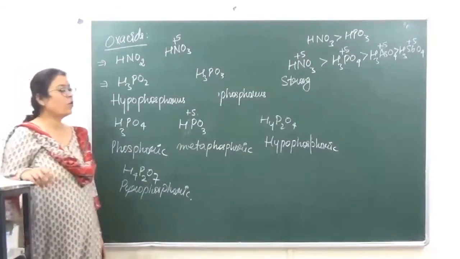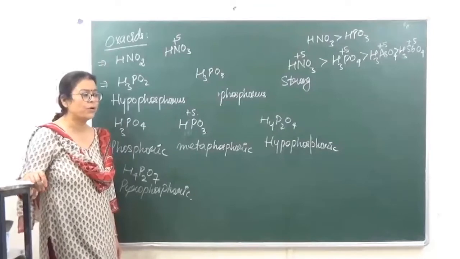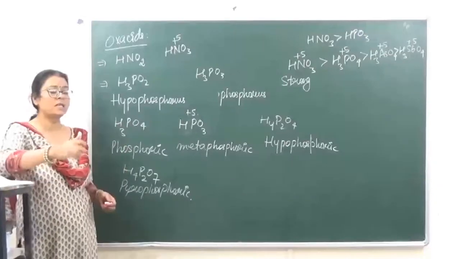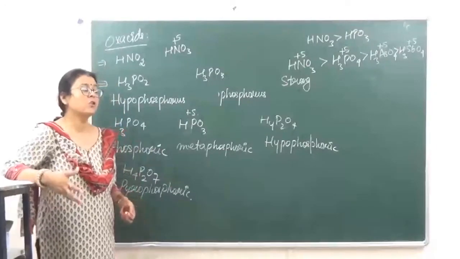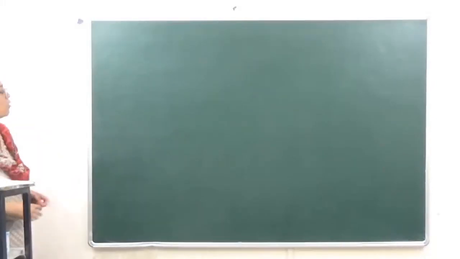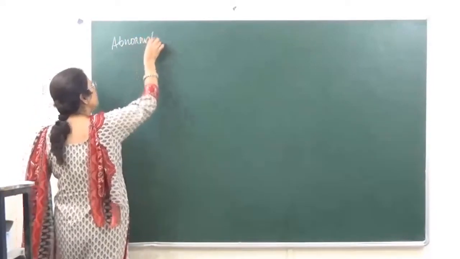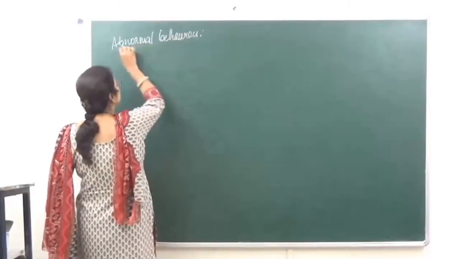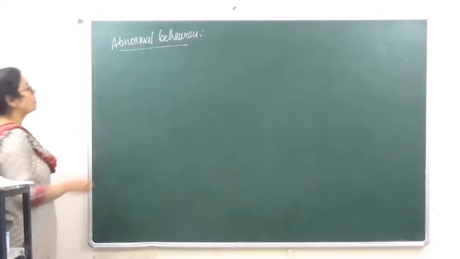Okay. Now, when we are talking of nitrogen, nitrogen is the first element of this group. We have seen all these properties. We have seen that nitrogen behaves quite differently than the rest of the elements of the family. So, why does that happen? Let's see. The abnormal behavior of nitrogen is due to the following reasons.